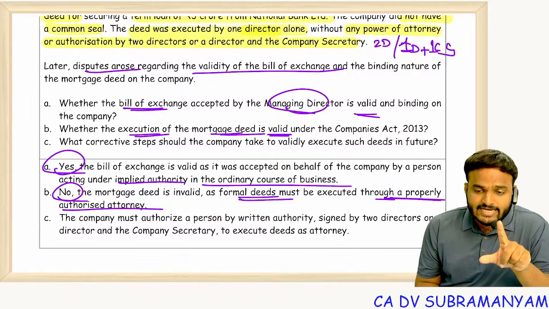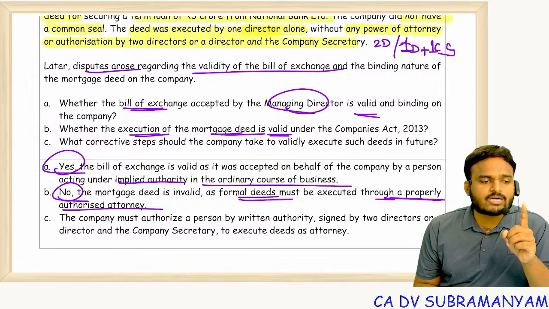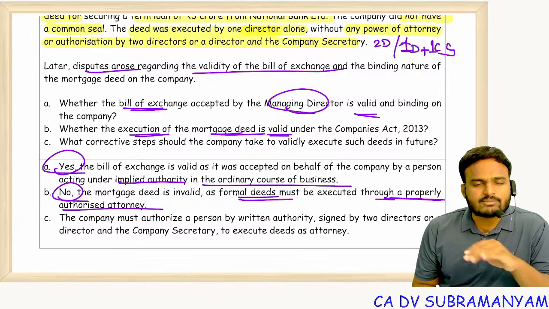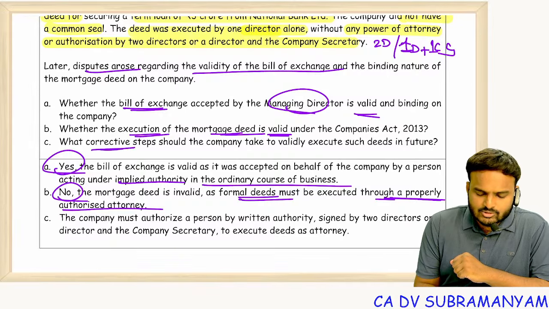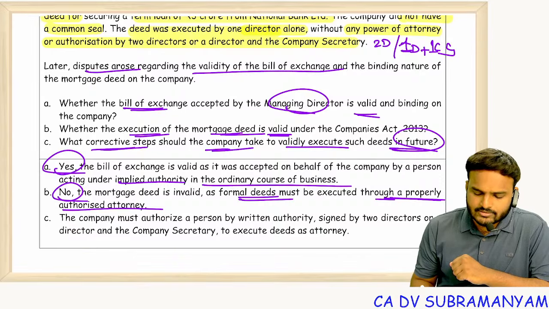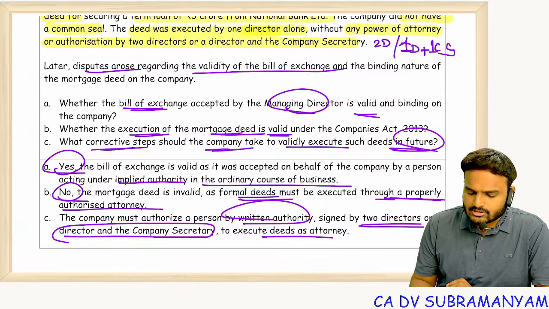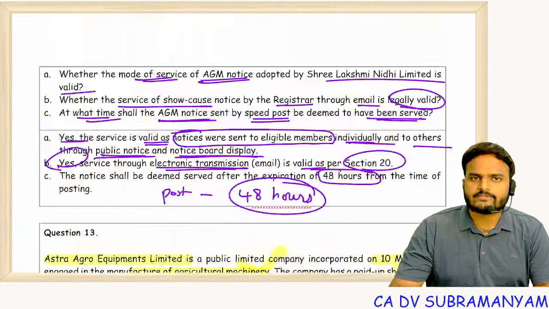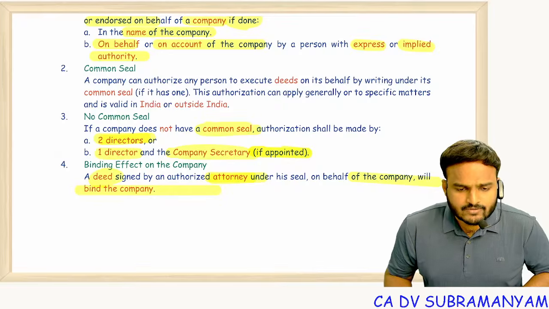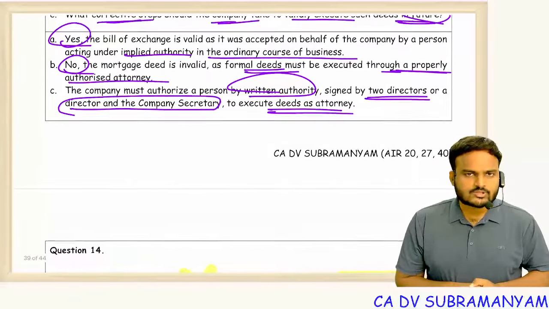That means a deed signed by the attorney will be valid. The attorney should get power from a document which should be signed by two directors of the company or one director and one CS, or else the attorney will not have any power. That means the representative will not have any power. What corrective steps should the company take to validly execute such deeds in the future? Written authority signed by two directors or a director and CS to execute deeds as attorney. Clear? So with this, I completed incorporation of company revision and exceptional questions discussion also.